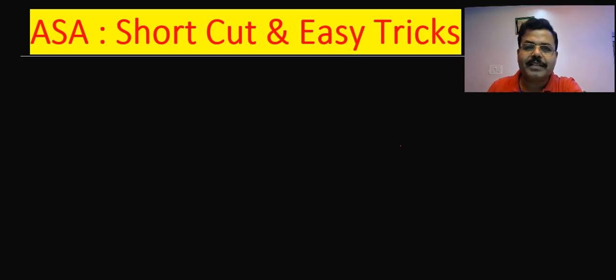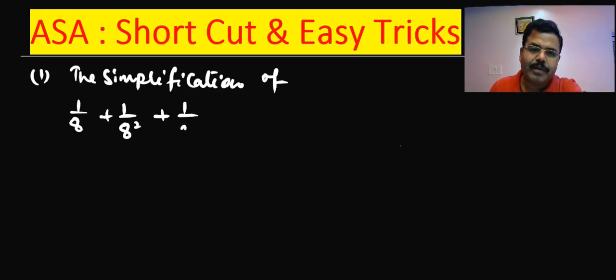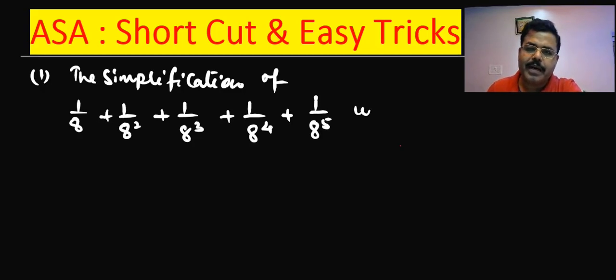One question which has been asked earlier by SSC, and the question is the simplification of 1 by 8 plus 1 by 8 square plus 1 by 8 to the power 3 plus 1 by 8 to the power 4 plus 1 upon 8 to the power 5, up to 3 places of decimals.